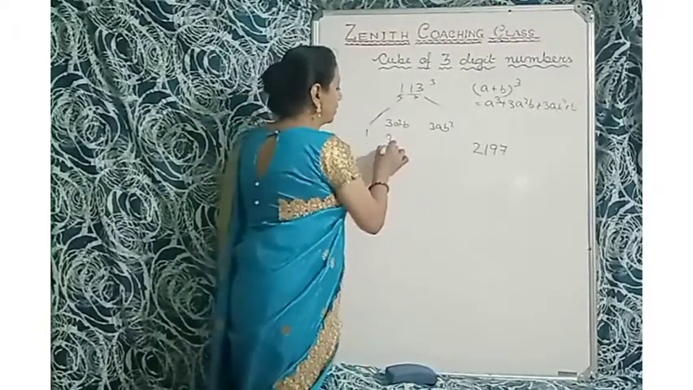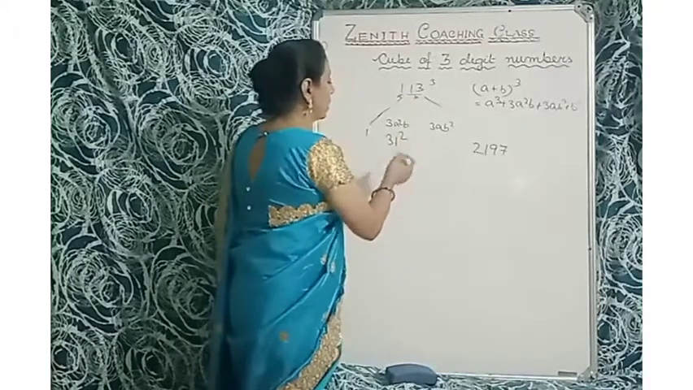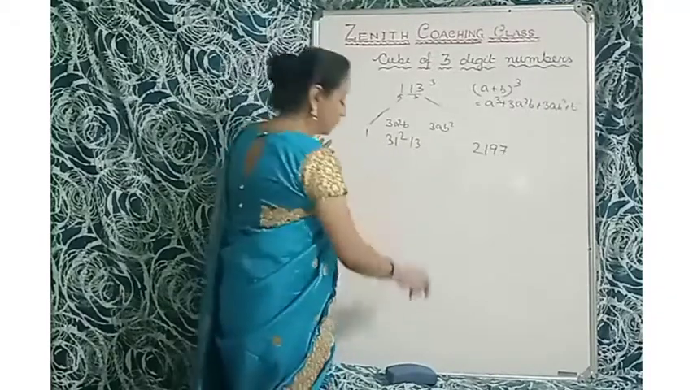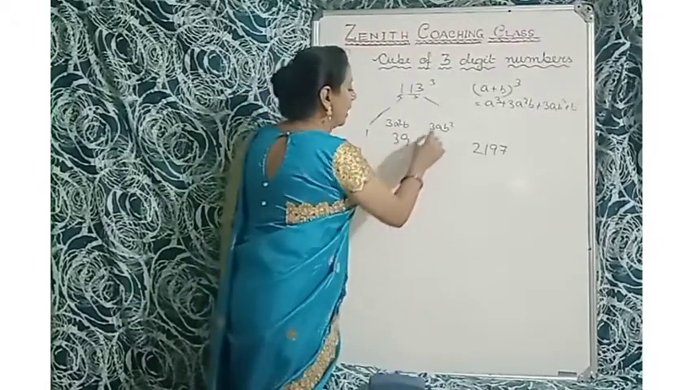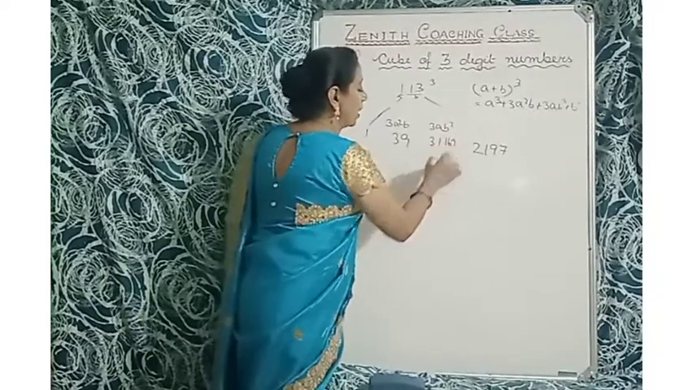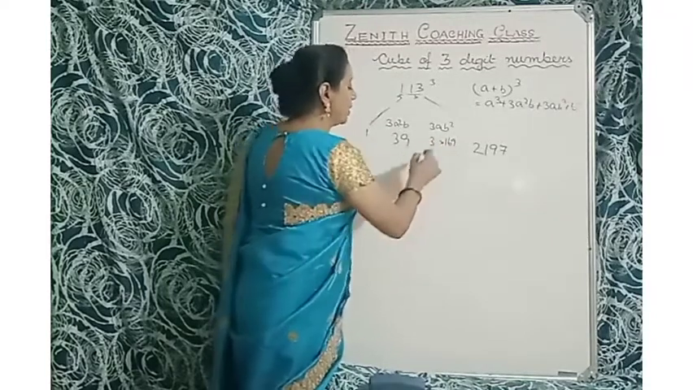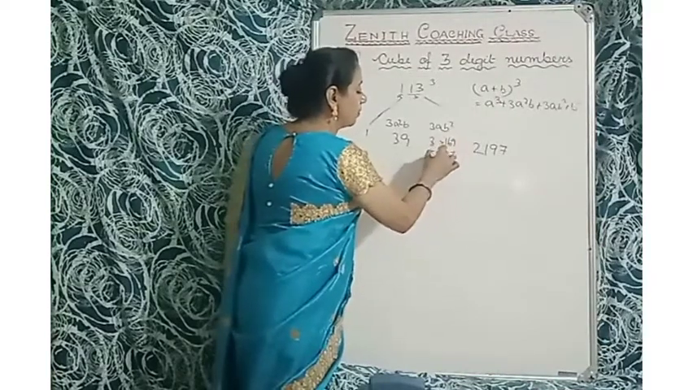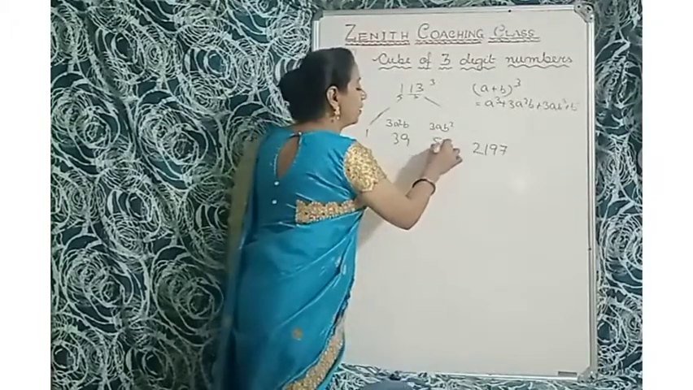Now 3A square B. 3 multiplied by A is 1 square. B is 13 square. B is 13. Okay. So 3 multiplied by 1, so 3 multiplied by 13, that is 39 here. And 3AB square. B square is 169. So 3 multiplied by 1 is 3. 3 multiplied by 169. So here what will we write? 3 9 is 27. 7, 2 in hand. 48, 50. So here is 507.